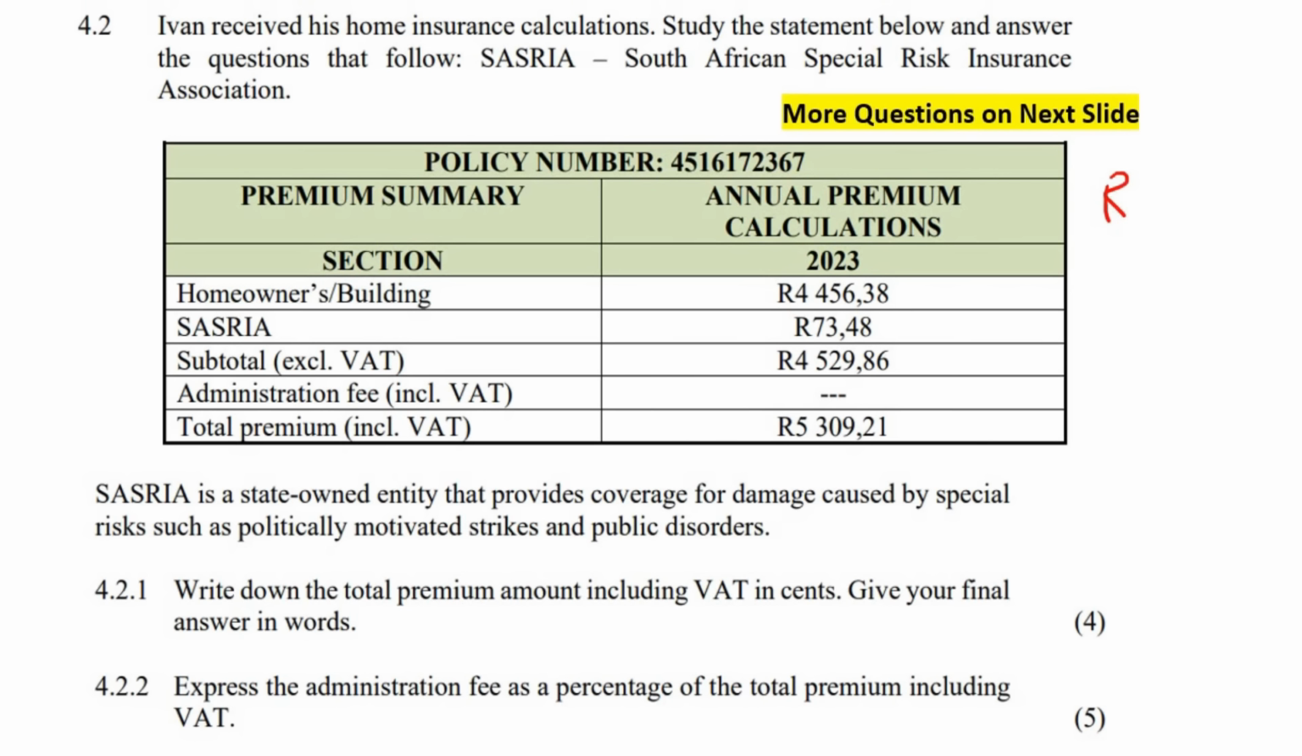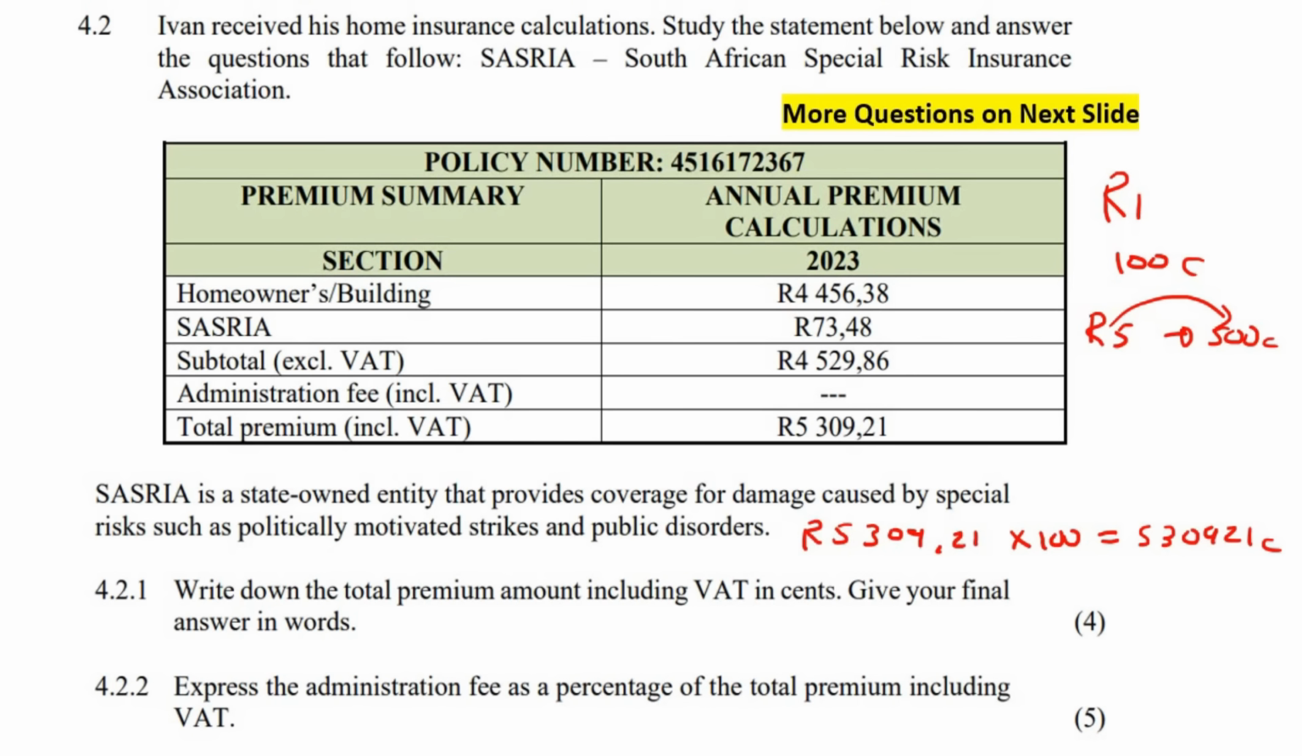So we know that if you have a 1 Rand coin, that is the same as 100 cents. If you have 5 Rand, well, that's the same as 500 cents. So to go from Rand to cents, you multiply by 100. So to take this amount, we just multiply by 100. So we're going to say 5309.21 multiply by 100, and that'll be 530921 cents. I'm going to write here cents.